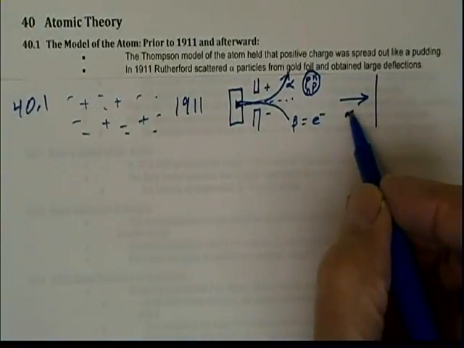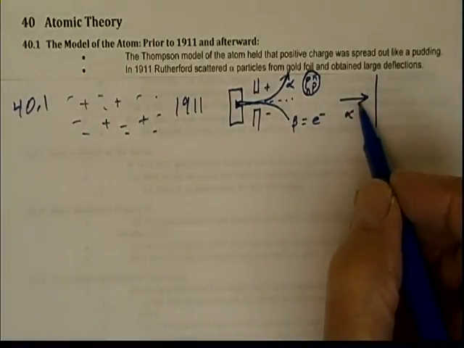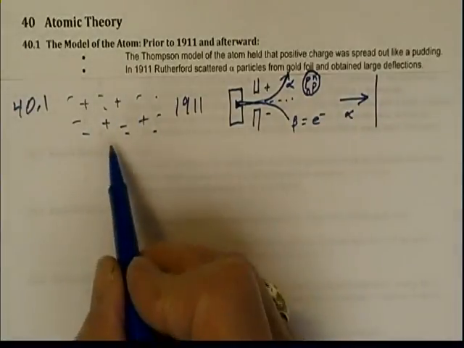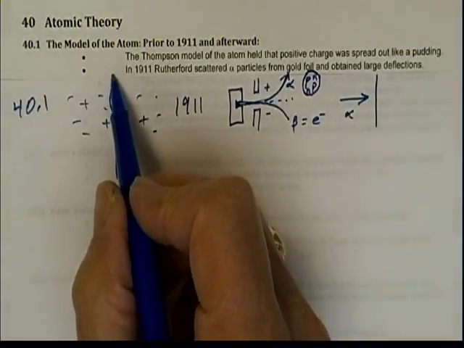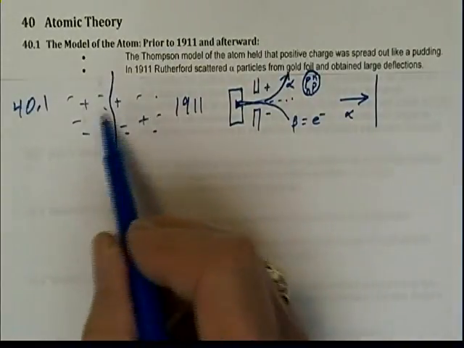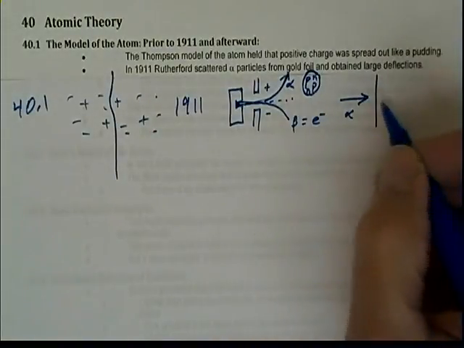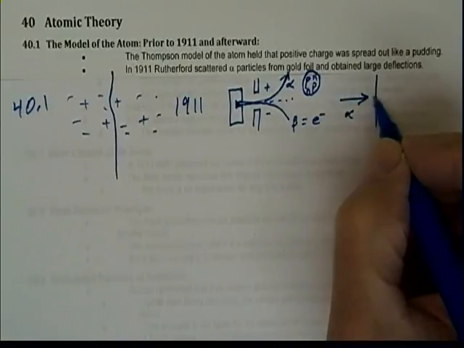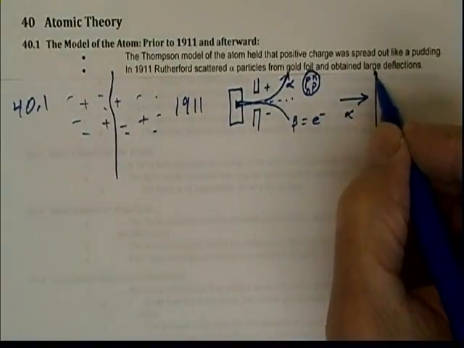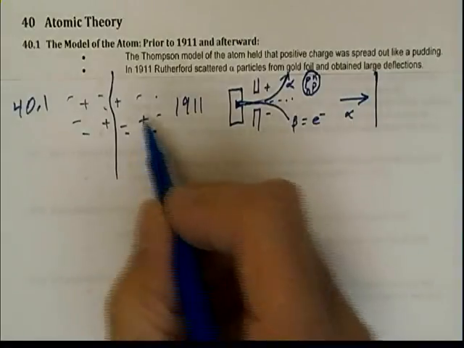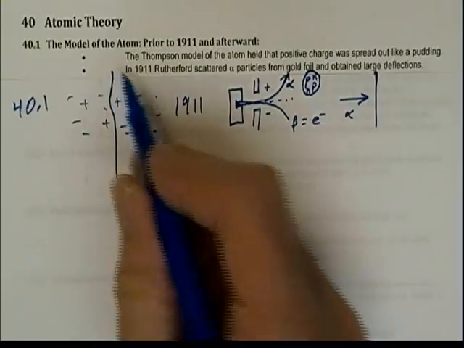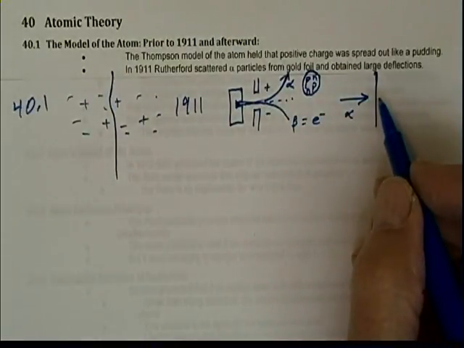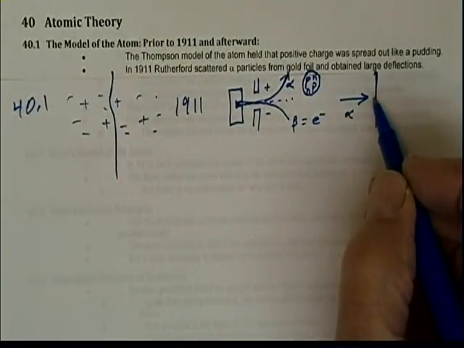Now, why would he bounce these alpha particles from gold foil? Well, in order to understand the atomic structure, if we sent an alpha particle in here, it would just be very slightly swayed one way or another when it went through a pudding-like structure. However, when he sent these alpha particles in, he wanted there not to be many, many deflections. If he chose something like a block of iron, he would get deflection, deflection, deflection, and he couldn't really see what was happening. He wanted to see what would happen if he hit just one atom.